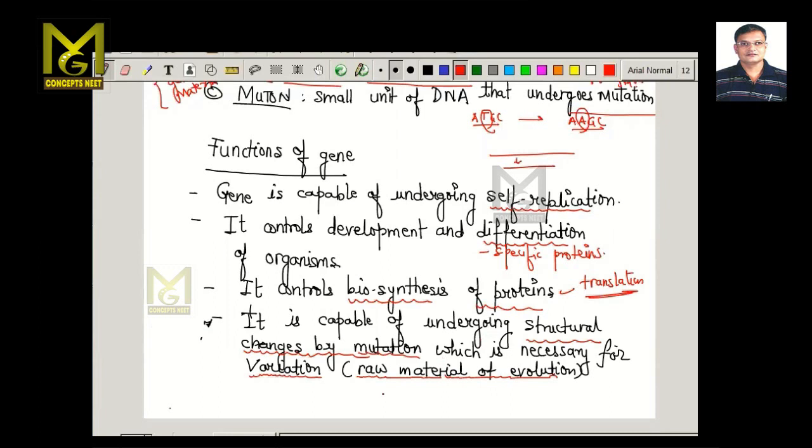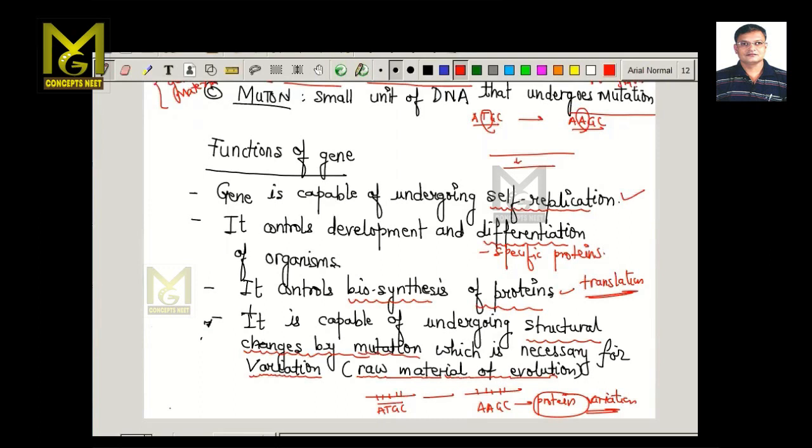So if there is a change in the genetic sequence, so if this sequence undergoes some change, as I told you, if this is ATGC, now if it undergoes a change, it gives rise to AACGC. The type of protein produced will be different, and as a result of which this results in a variation. So these are the functions of the gene, that is undergoing self-replication.